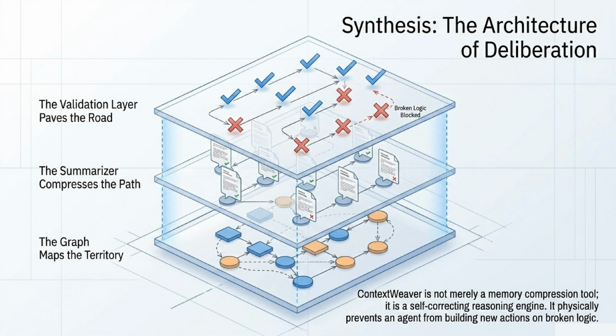When we synthesize all of this, we get the true architecture of deliberation. ContextWeaver is not merely a memory compression tool, it is a full self-correcting reasoning engine. The graph maps the territory, the summarizer compresses the path, and the validation layer paves the road. Together, they physically prevent an agent from building new actions on top of broken logic.